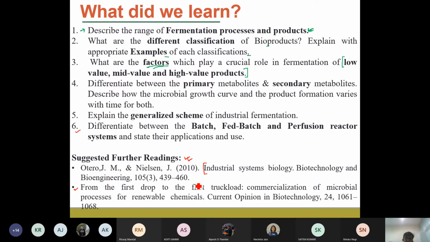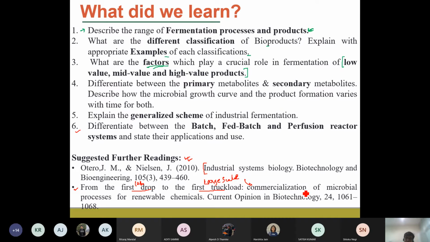So this paper gives you a brief overview of how the first drop means the lab scale production of a particular biochemical, and the truckload means the large scale production of that particular biochemical. So in between, several things occur, in terms of both the biological phenomena as well as the engineering and technological aspects. These are the main core understandings that we will be studying in this course, so that the biochemical can be commercialized.